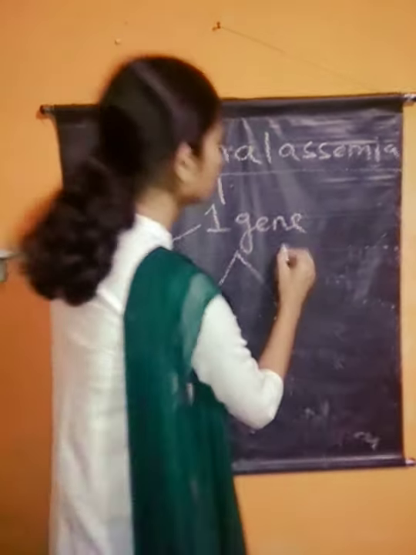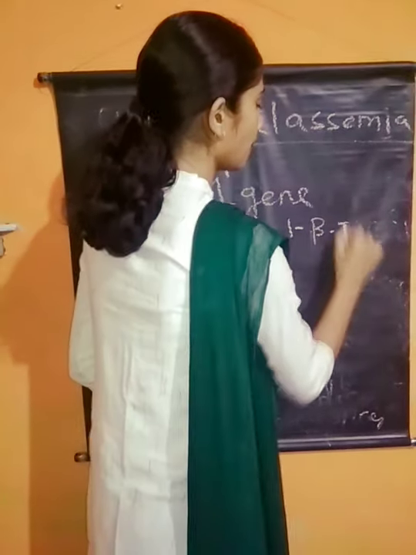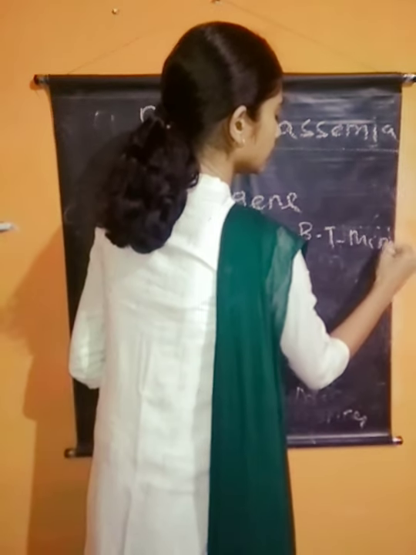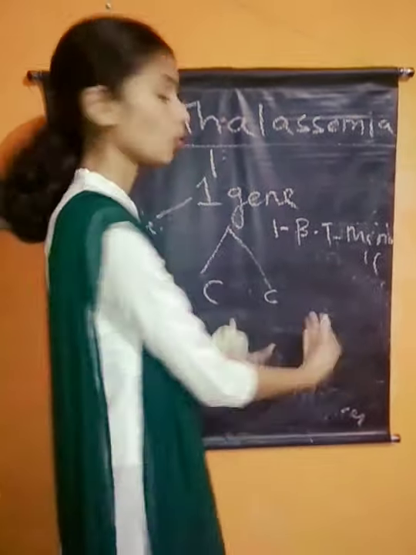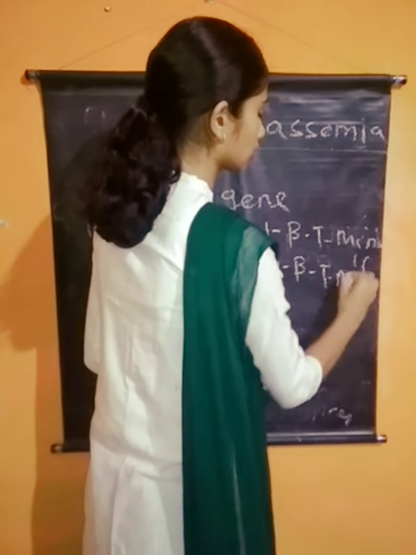When one allele is defective, it is called beta thalassemia minor, and it's not dangerous. If two alleles are defective, then it is called beta thalassemia major.